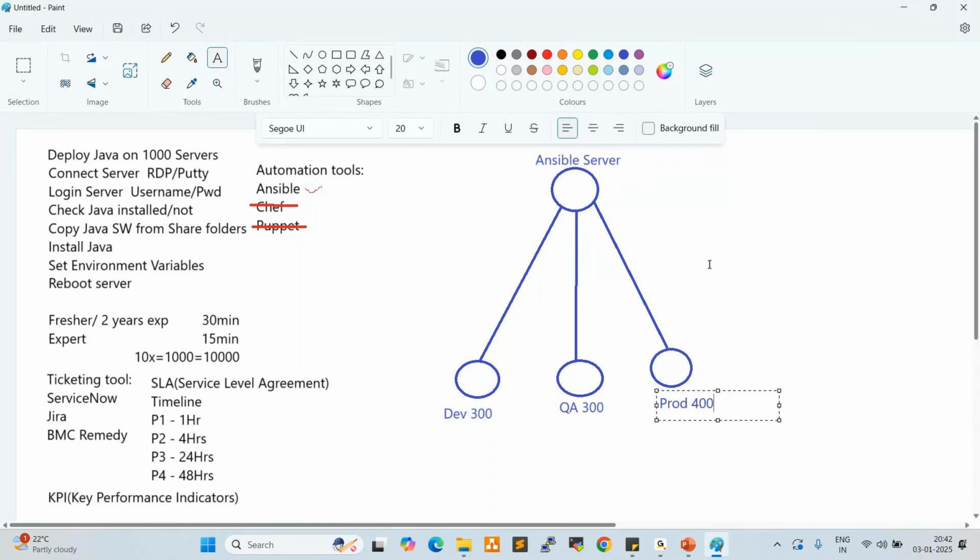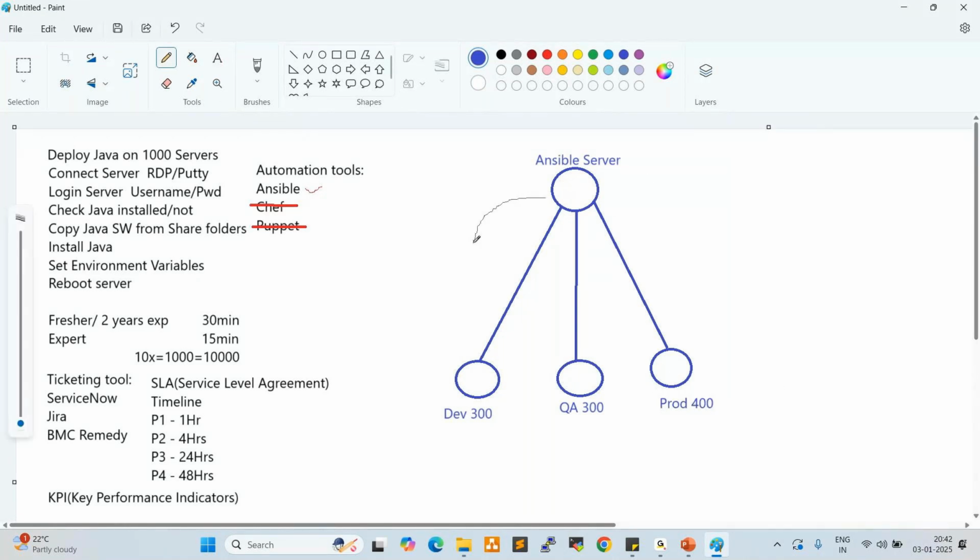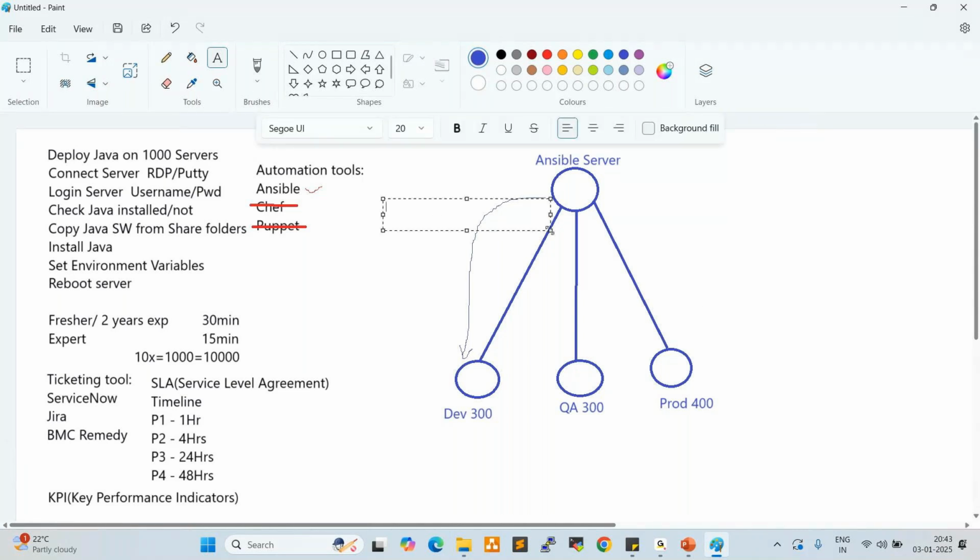Before deploying the Java, first of all, what do we have to do here? First, we need to prepare the Ansible server. After that, we need to authenticate from Ansible to the development, QA, and production servers. So here we are using SSH authentication.